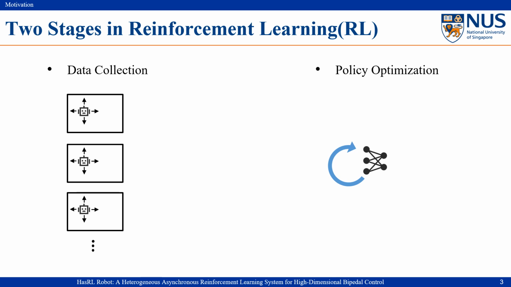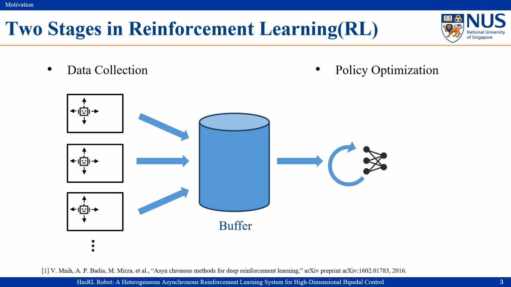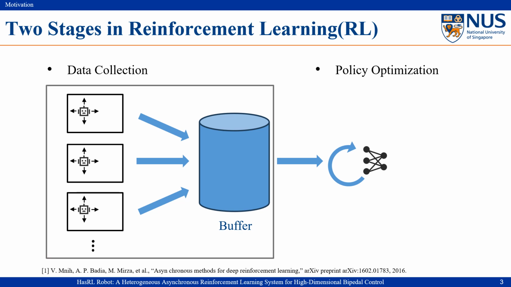This motivates us to think if we can collect data in parallel in stage 1, and then transfer it as a batch to stage 2. Between them, we put a buffer. For stage 1, we can keep it on the CPU, especially when the RL simulator can only support running on the CPU. And for stage 2, we can run it on a more powerful device, the GPU. We believe this framework can achieve not only computational effectiveness, but also a wider data distribution compared to a single environment, so as to enhance the generalization capability of the policy.